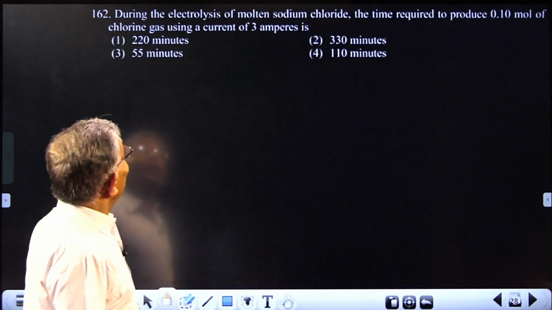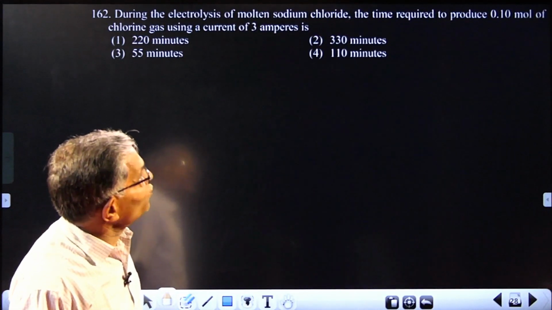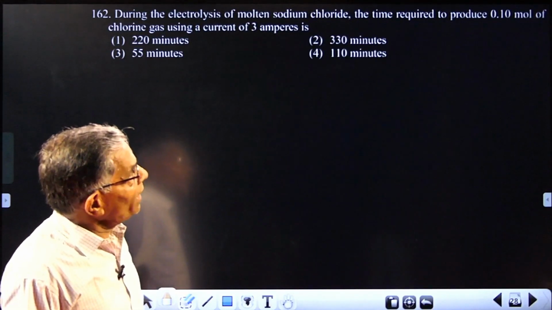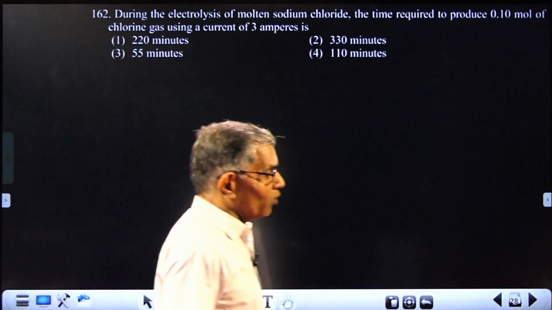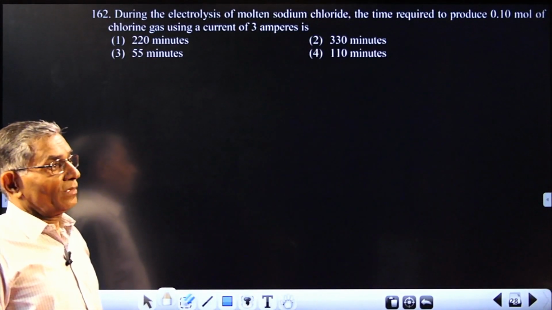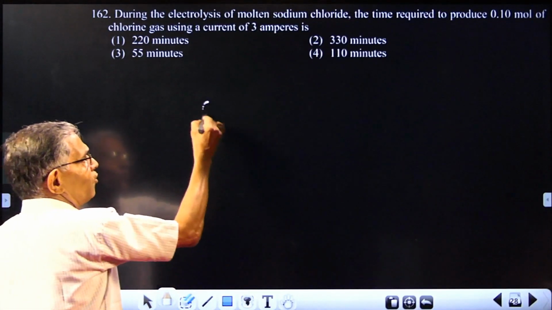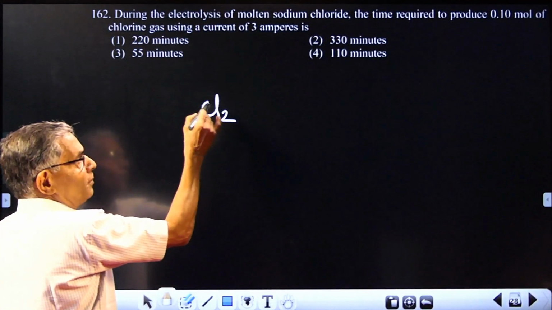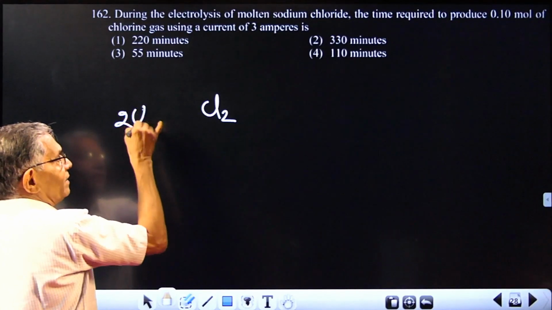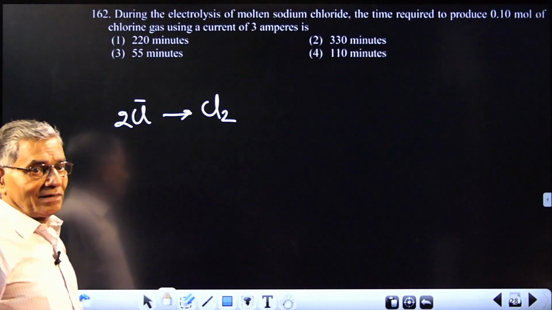Next, during electrolysis of molten sodium chloride, the time required to produce 0.1 mole of chlorine. What is the method of calculation? You know chlorine has the formula Cl2. If you are producing chlorine from chloride, this will be the reaction.